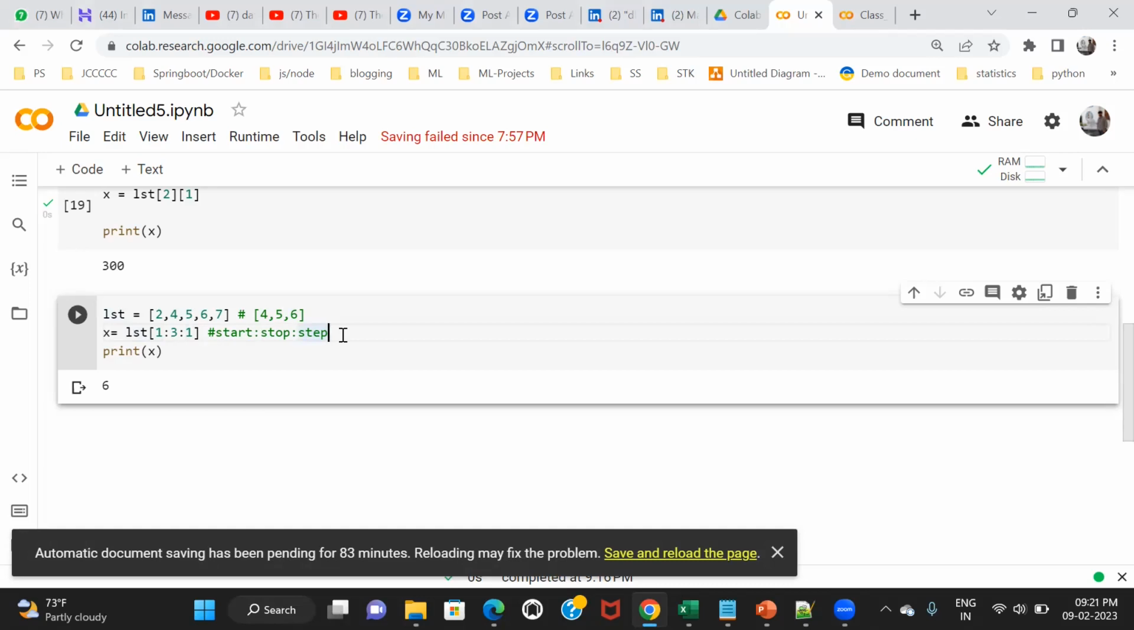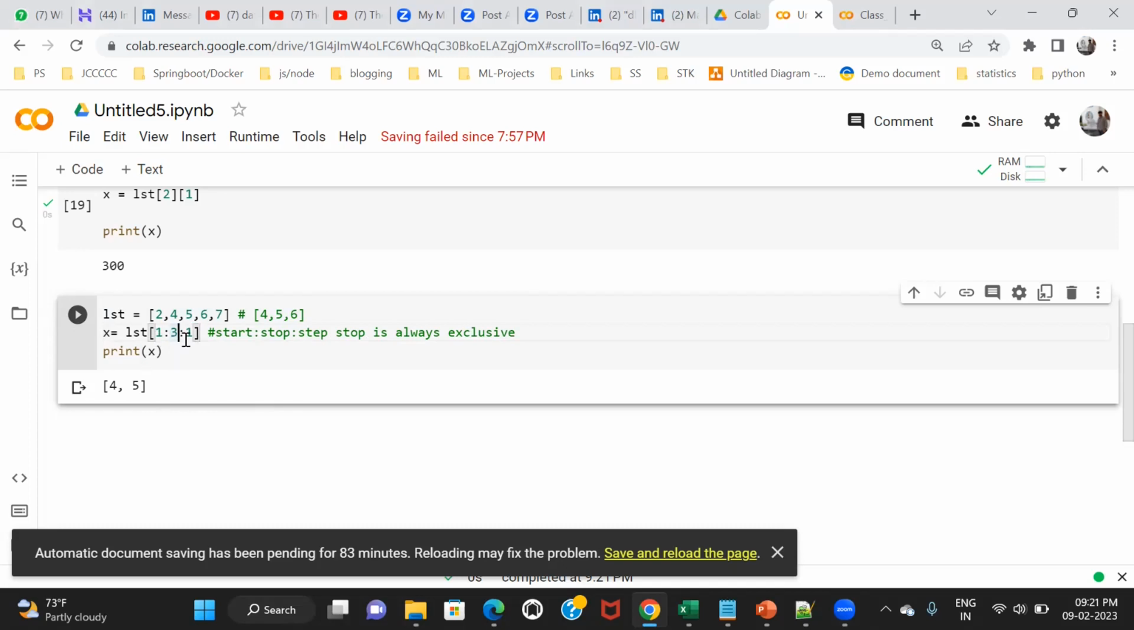Okay. Any doubt here? This is clear? No, sir. Okay. If you run this, there is still a problem. I'm not getting 6. I'm getting only 4, 5. So this is the concept of a stopping point. A stop is always exclusive. Whatever you take as a stop, it will take just 1 point less.